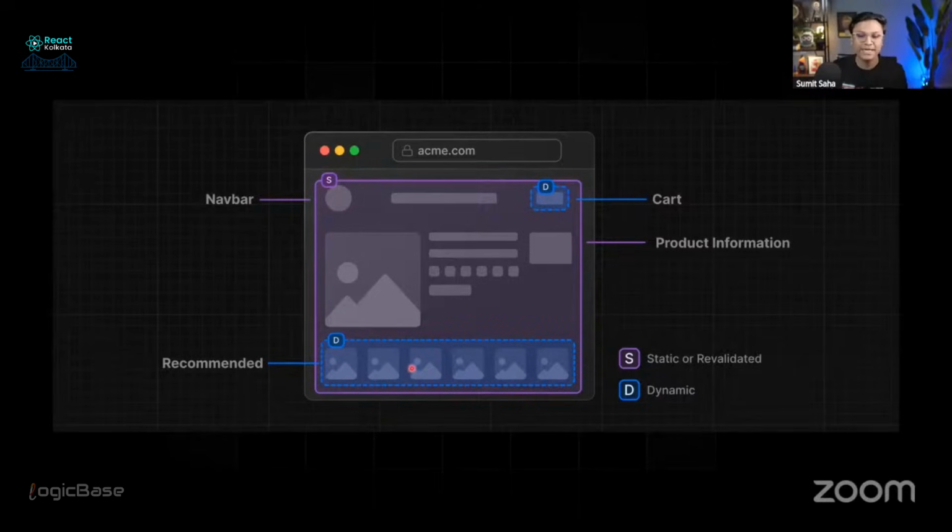So now we can think about different components differently. Previously, to make the recommended component dynamic, we had to make the entire page dynamic. But now we can just keep those pink areas static, and we will see the demo a few moments later. Then you'll see. So this is the recommended area. To make this dynamic, we wouldn't have to make the entire page dynamic. So that's the simple thing.